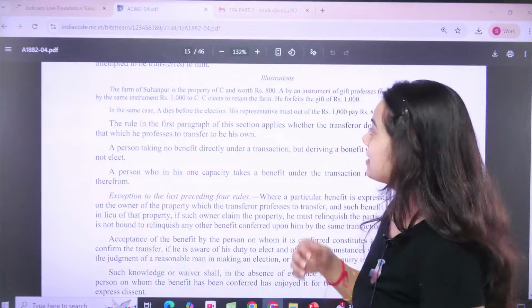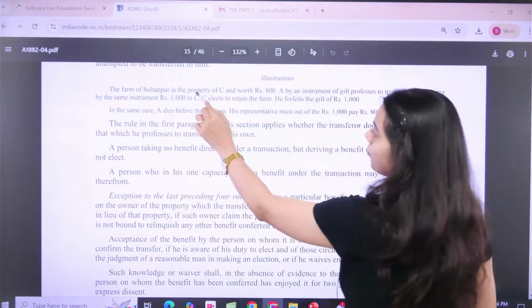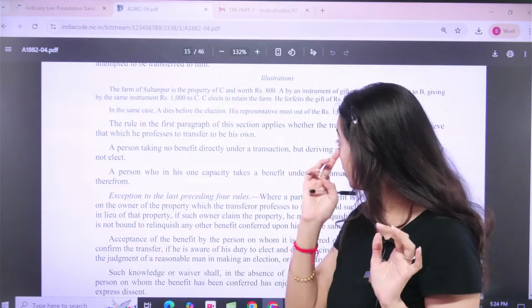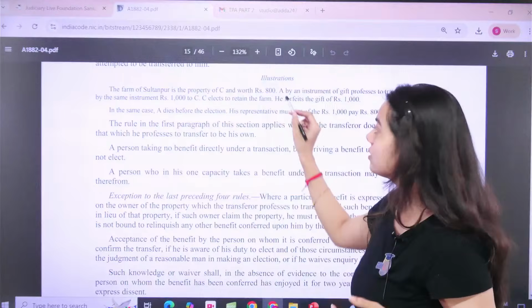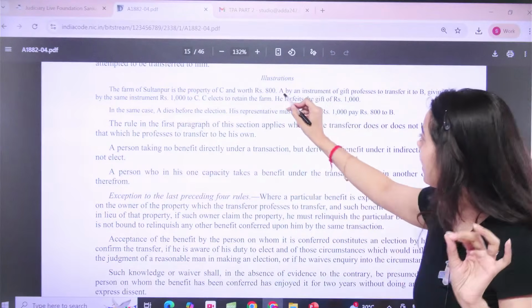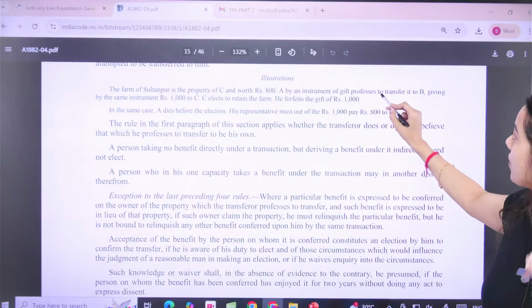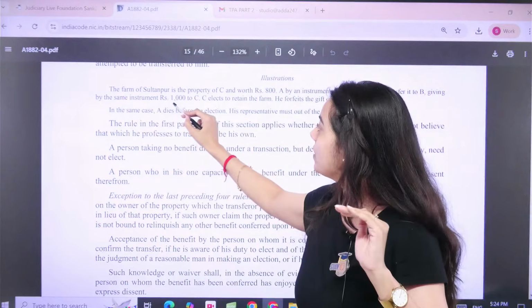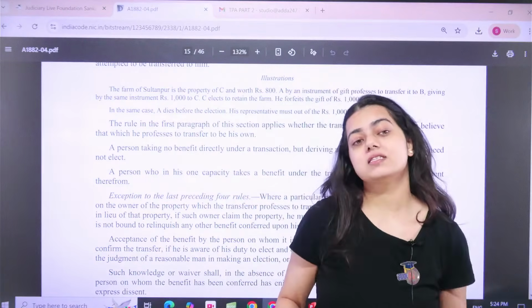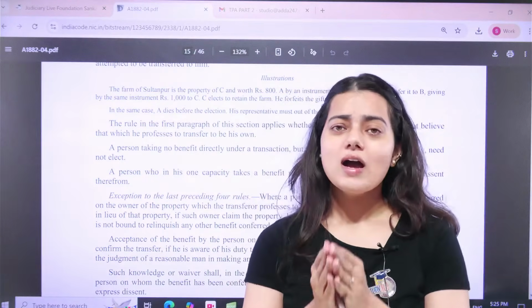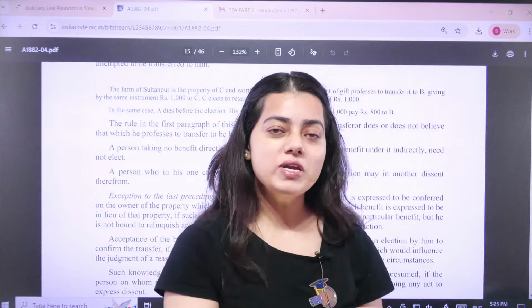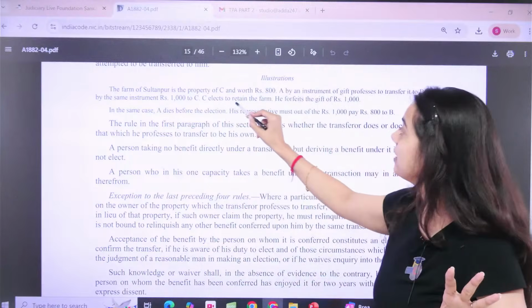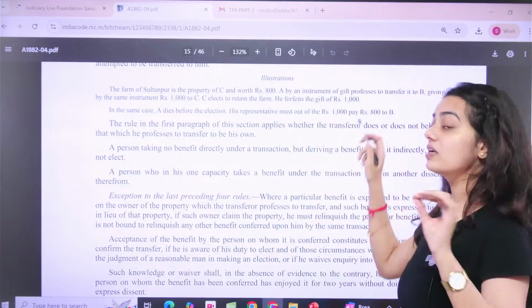The illustration says that the farm of Sultanpur is property of C. Okay, C has a particular farm in Sultanpur. What is the worth of that farm? It is 800 rupees. A, by an instrument of gift, professes to transfer it to B, giving by the same instrument 1000 rupees to C. Now A says, I will transfer your property to B, and Mr. C, you can keep 1000 rupees and your farm will get transferred to some other person. Now C elects to retain the farm. He forfeits the gift of 1000 rupees.